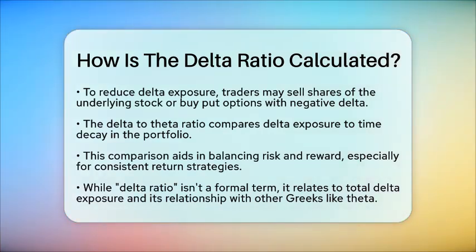While delta ratio may not be a formal term, it generally refers to the total delta exposure of a portfolio or the relationship between delta and other Greeks like theta. Calculating delta involves using the formula mentioned earlier, and managing delta is central to advanced options strategies like delta-neutral trading. Traders adjust their positions to achieve specific delta targets, helping them control risk and exposure in their portfolios.